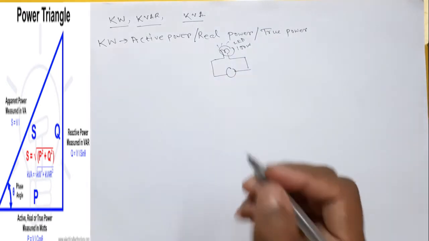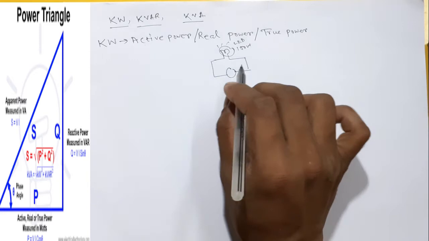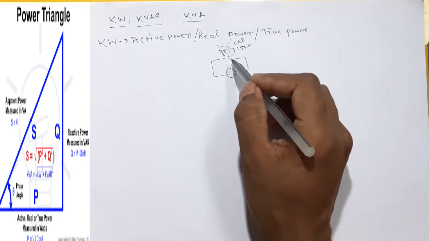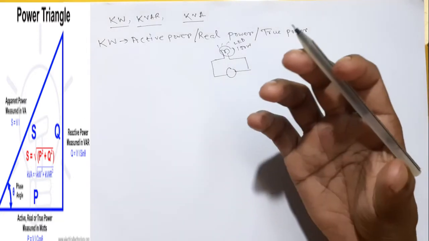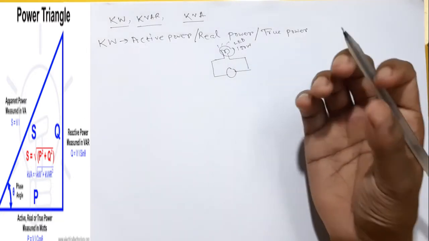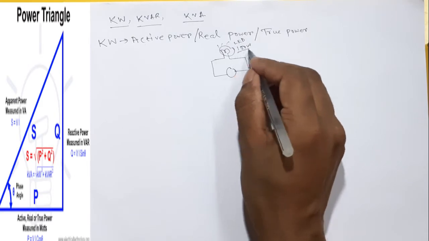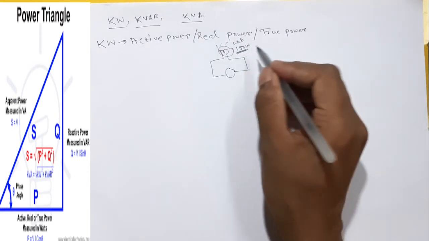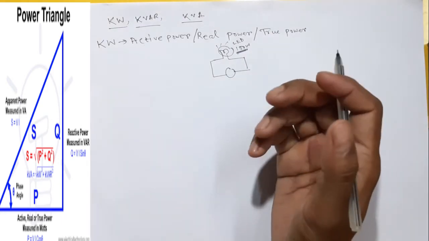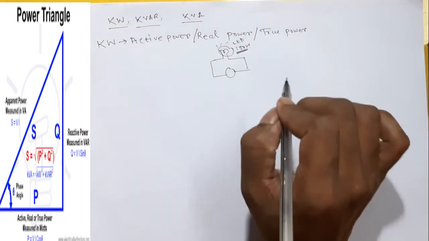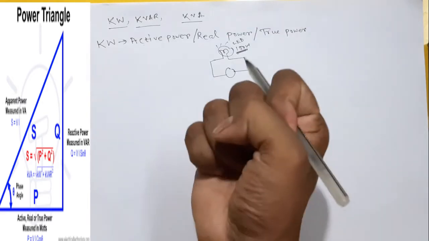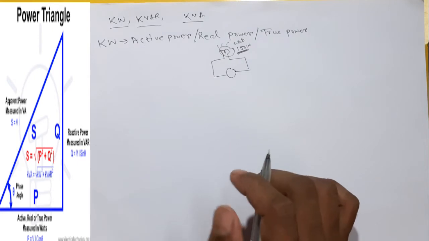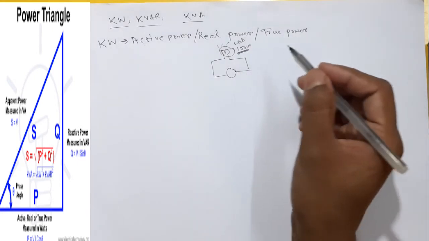What is the power consumed by this bulb as heat, or in this case the bulb is converting the power into light energy. This light energy is taking 100 watt. This is called watt or active power. That means it is real, it's acting on the circuit. So it is called active power, or also real power.